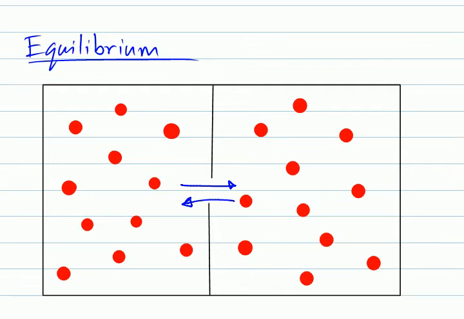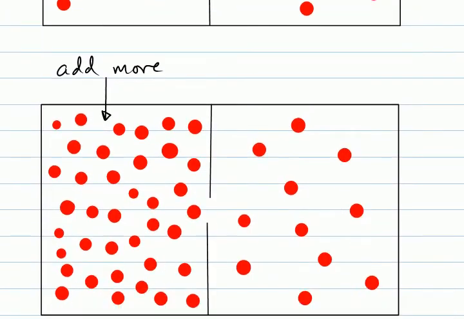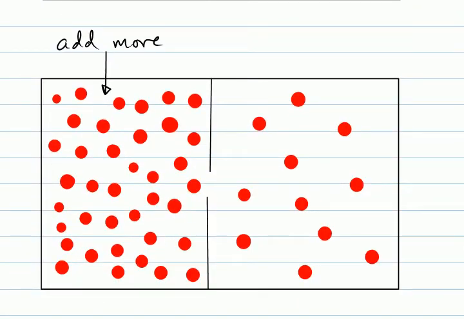Now, how I can disturb that equilibrium is, say, I add more particles to one side. So in this picture, I've added way, way more particles onto the left chamber. Now, what do you expect to see in terms of the rates of particles going from the left to the right and from the right to the left? Well, the right side of the chamber has the same amount of particles as in the first picture, so we can say it's still going to the left at the same rate.